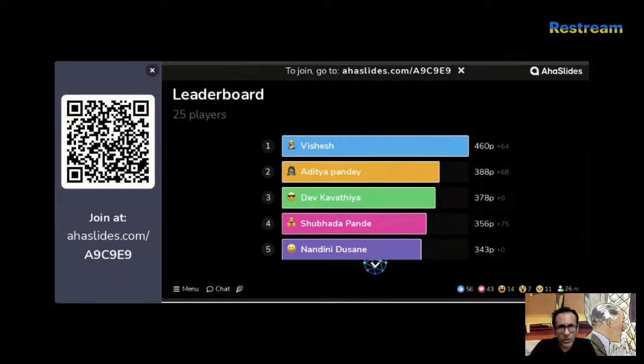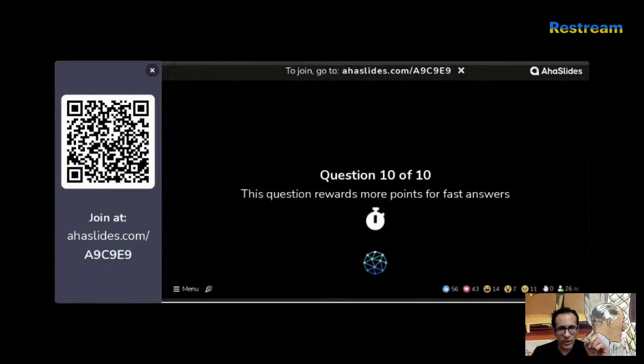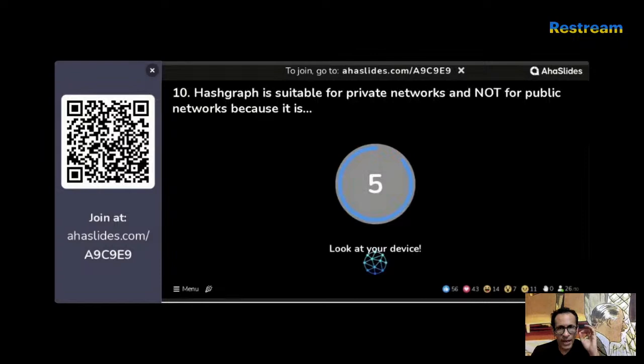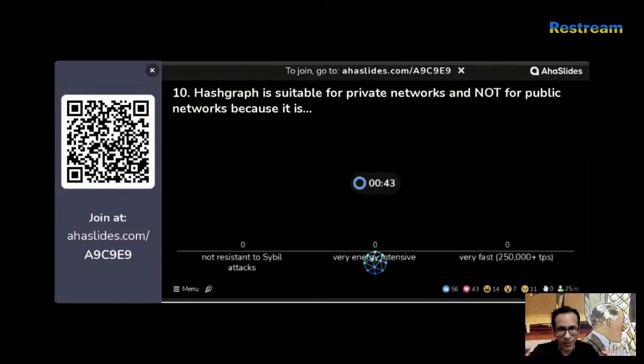Now we have the last question coming up. Make sure to answer really, really fast. That's the only way you guys can win it. Otherwise, it's Vishesh in the lead. Hashgraph is suitable for private networks and not for public networks because, it is a very, very simple one: not resistant to Sybil attacks, very energy intensive, or very fast, more than 2.5 lakh TPS or 250,000 transactions per second. Extremely easy one. I kept the simplest question for the 10th. I'm sure all of you can get this right, and I hope you got it really fast.